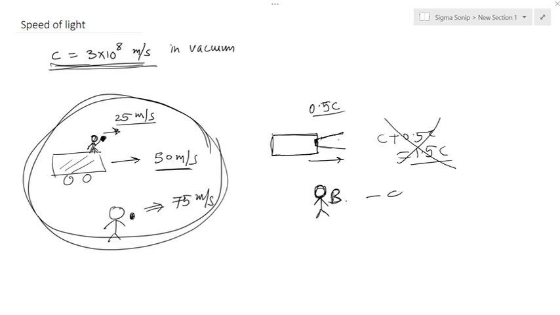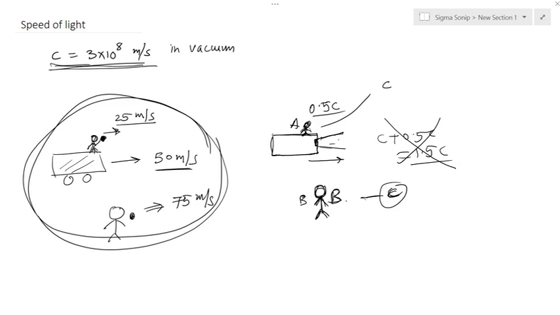If you have one person sitting here observing, and this person measures the speed of light, that person will also see the speed of light as c. So it's the same light being observed by two persons, person A and person B. In both cases, the speed of light would come out to be c. We cannot change the speed of light. That is a weird fact about light, and it gives rise to many complications.